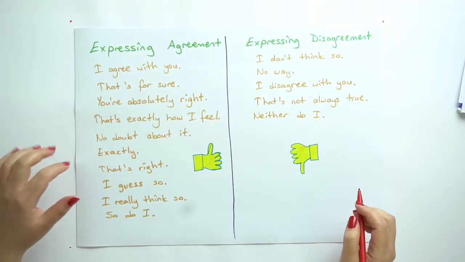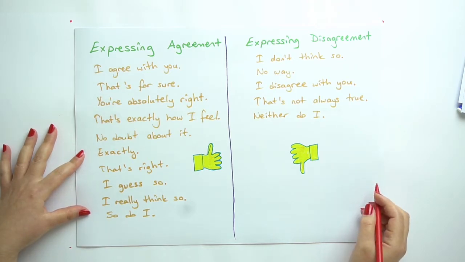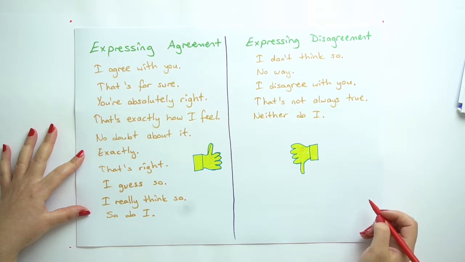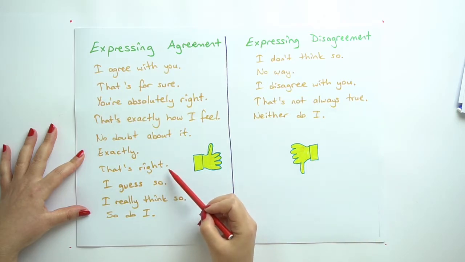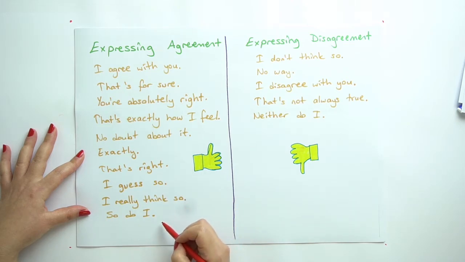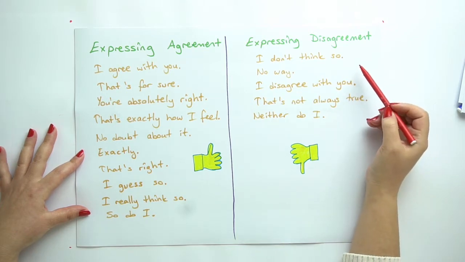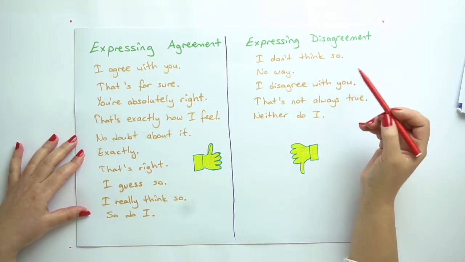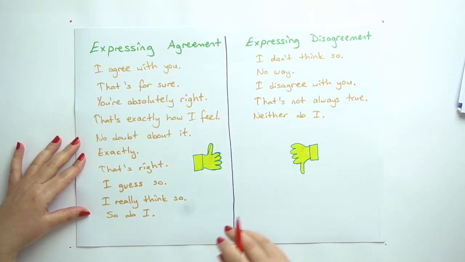And expressing agreement. I agree with you. That's for sure. You are absolutely right. That's exactly how I feel. No doubt about it. Exactly. That's right. I guess so, I really think so, and so do I. And now let's have a look at the expressing disagreement phrases. I don't think so, no way, I disagree with you, that's not always true, neither do I.